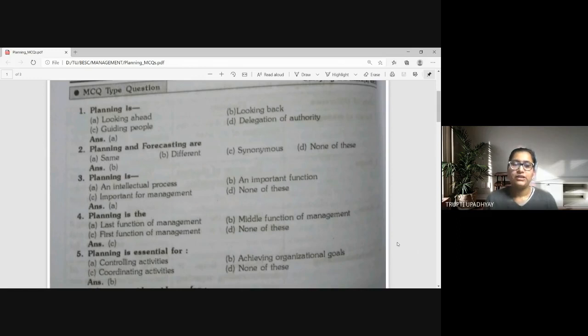Next question: planning is an intellectual process, an important function, important for the management, none of these.